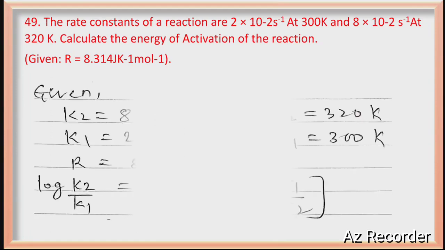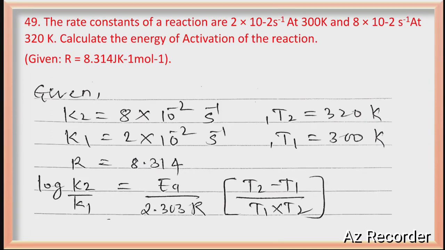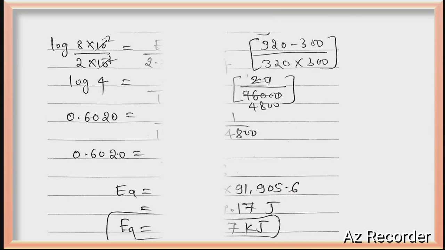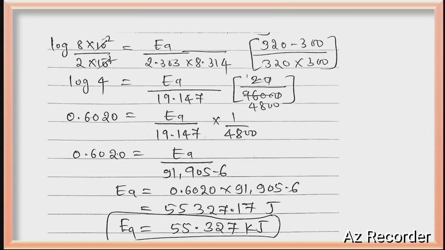Rate constant is given. They're asking activation energy. So K1, K2 are given, T1, T2 are given, R is given. So they're asking for activation energy. This is the formula. Log K2 by K1 is equal to Ea divided by 2.303 R into T2 minus T1 divided by T1 T2. So just substitute the values, you will get Ea is equal to 55.327 kilojoule activation energy.